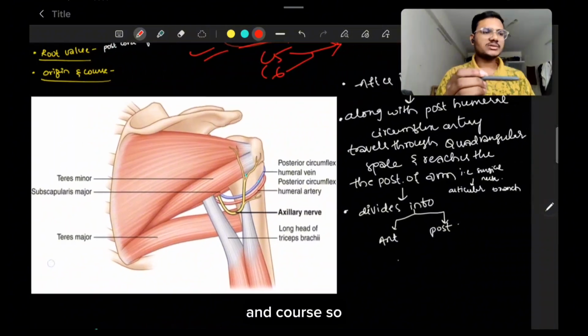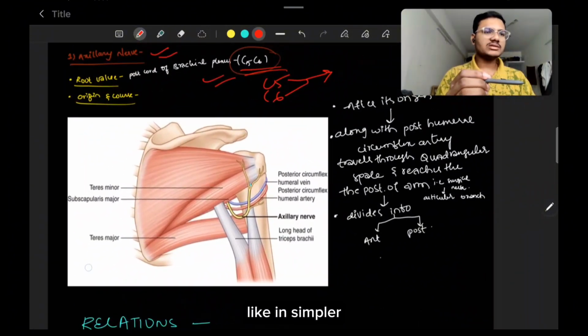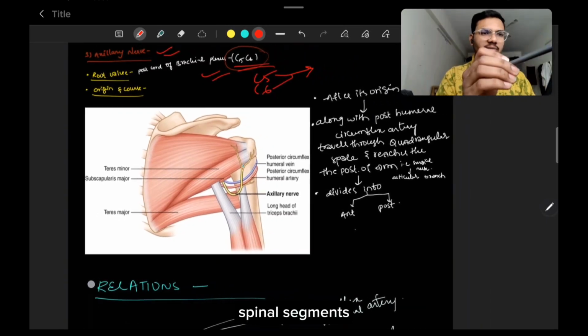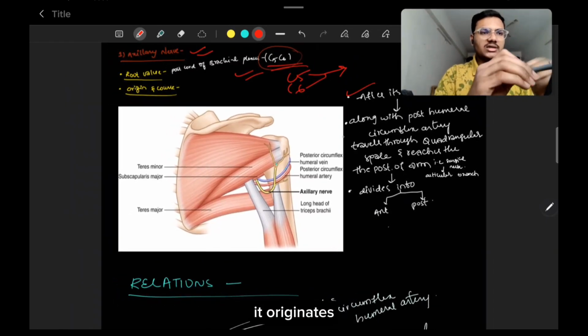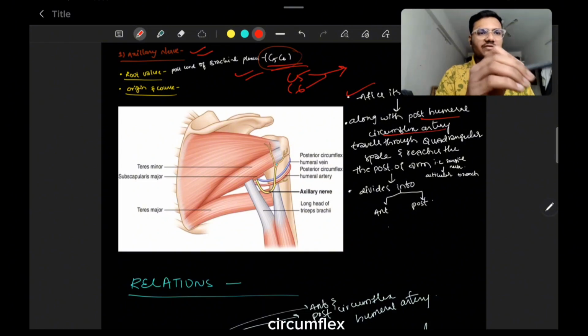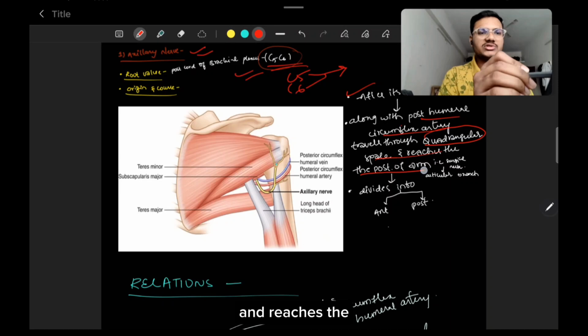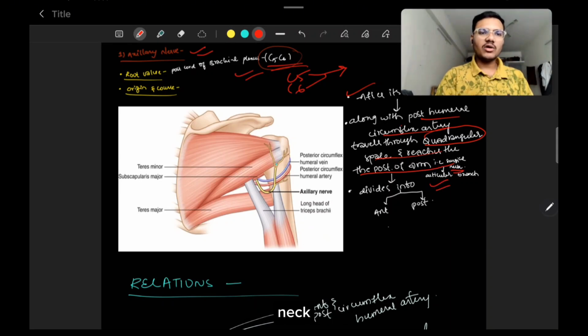The origin and course I've given in simpler terms. It originates from the C5 and C6 spinal segments, right? After it originates, along with the posterior circumflex humeral artery, which is a branch of the third part of the axillary artery, it travels through the quadrangular space and reaches the posterior aspect of the arm, that is, the posterior aspect of the surgical neck of the humerus.